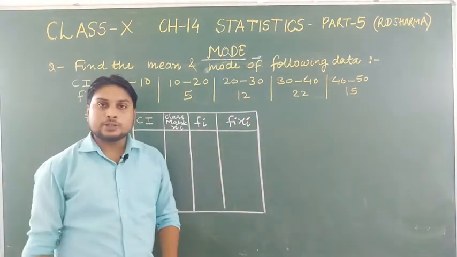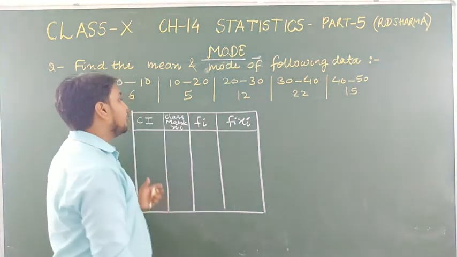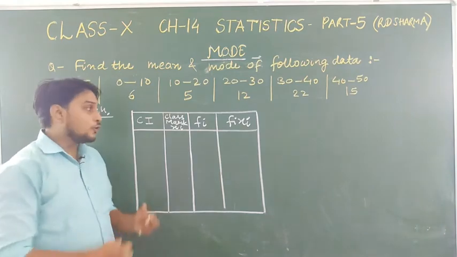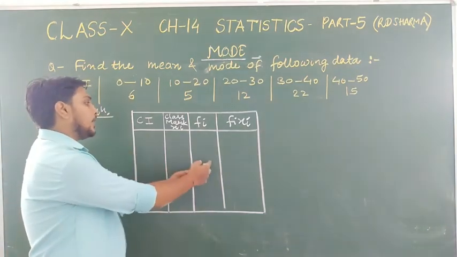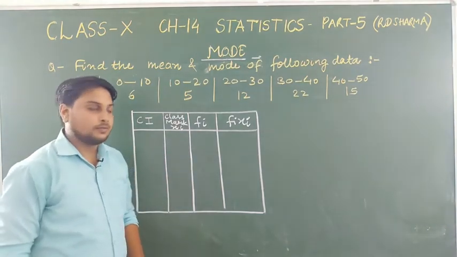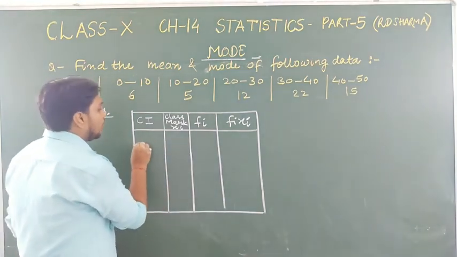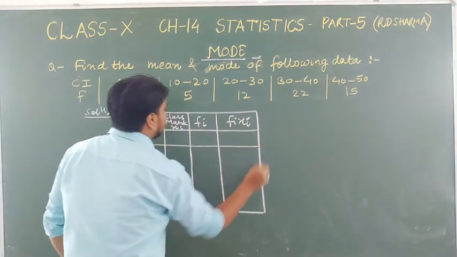This type of table we used to make for finding mean. And to find the mode only the class interval and fi column is enough. So here is a combined table which is useful to find the mean as well as the mode.